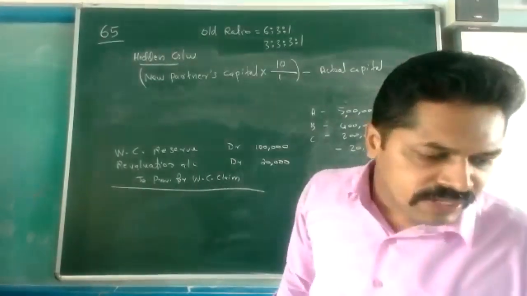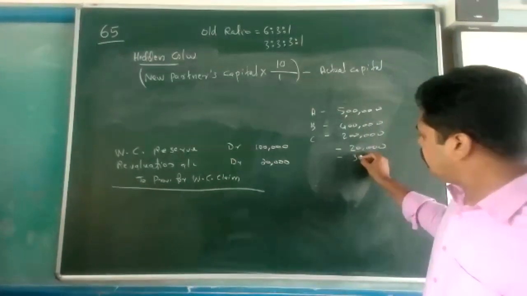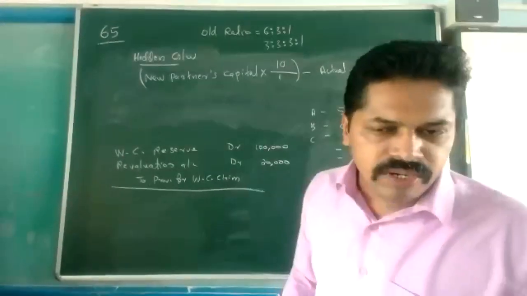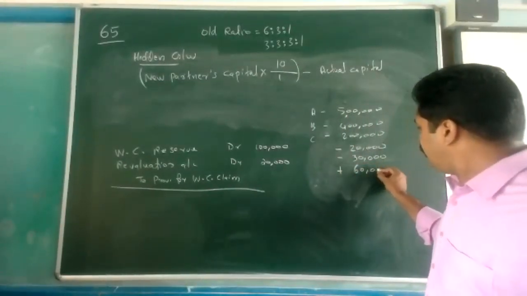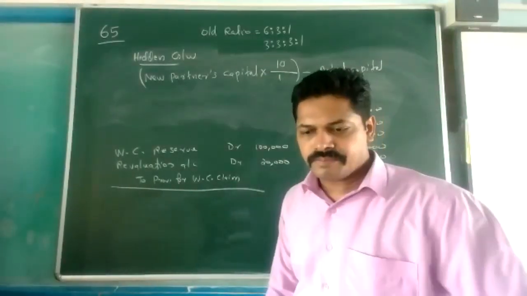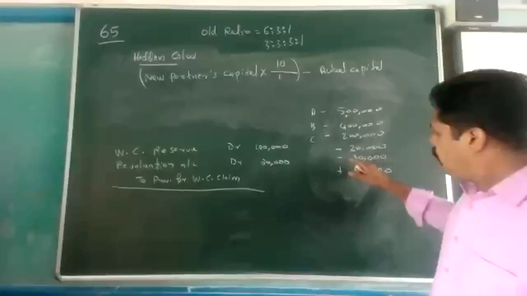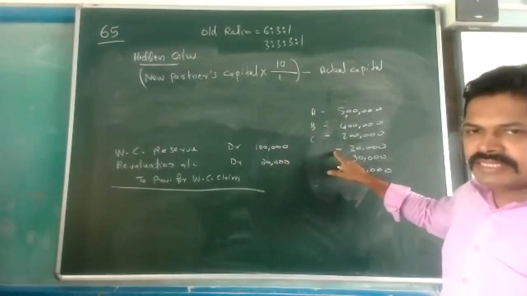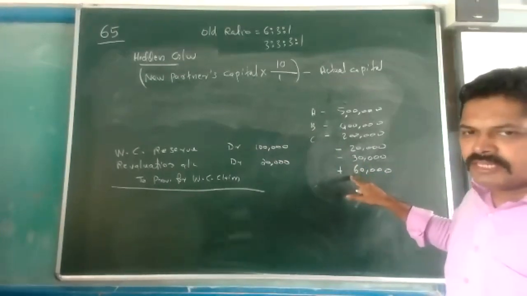Then our second entry was advertisement suspense 30,000. This is also a loss. We need to subtract 30,000. Adjustment B. Then adjustment C, the amount is 60,000. This is a profit. Profit we need to add. 60,000 we are adding. Any doubt? The first adjustment, the revaluation account we debited, is a loss, that is why we subtracted. Second one is advertisement suspense, and this is a contingency reserve. This is a profit, that is what we are adding.